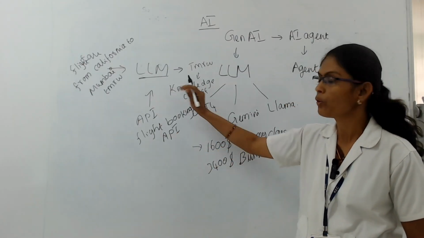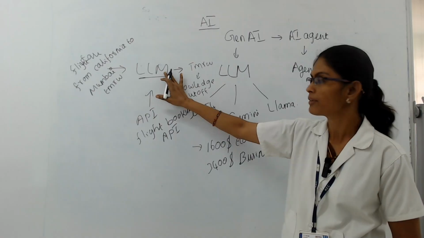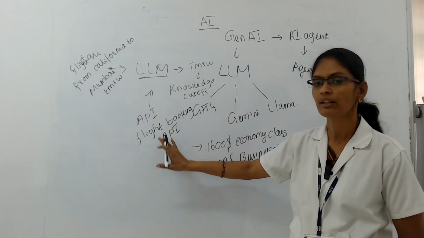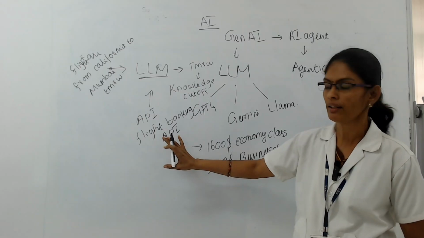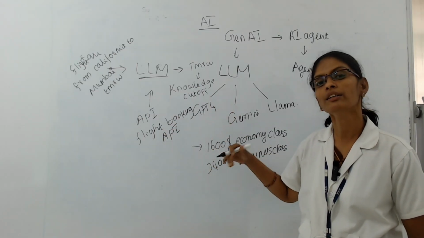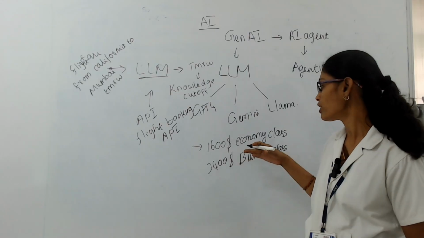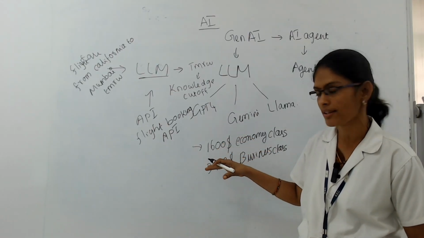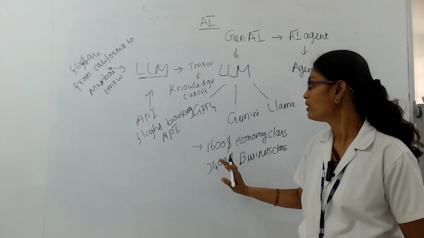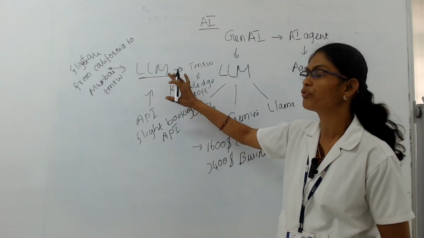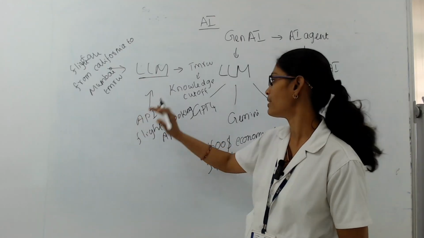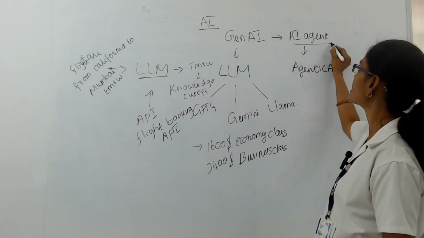Now, along with this LLM, we are adding some more tools, which we call an API. Here it is a flight booking API. This API will check the flight fare and give us a recommendation, saying that for economy class it is this price and for business class it is $3,400. So along with the LLM, if we are adding some more tools to perform some action, then it comes under the topic of AI agent.